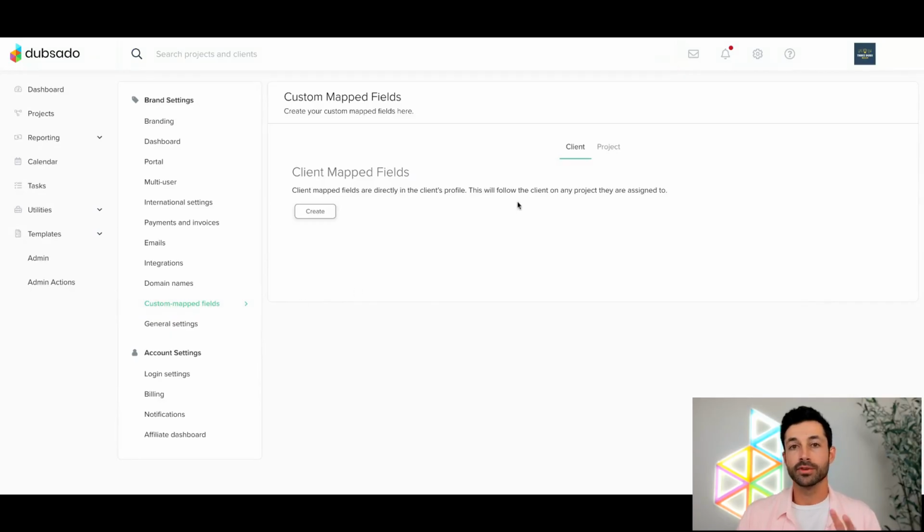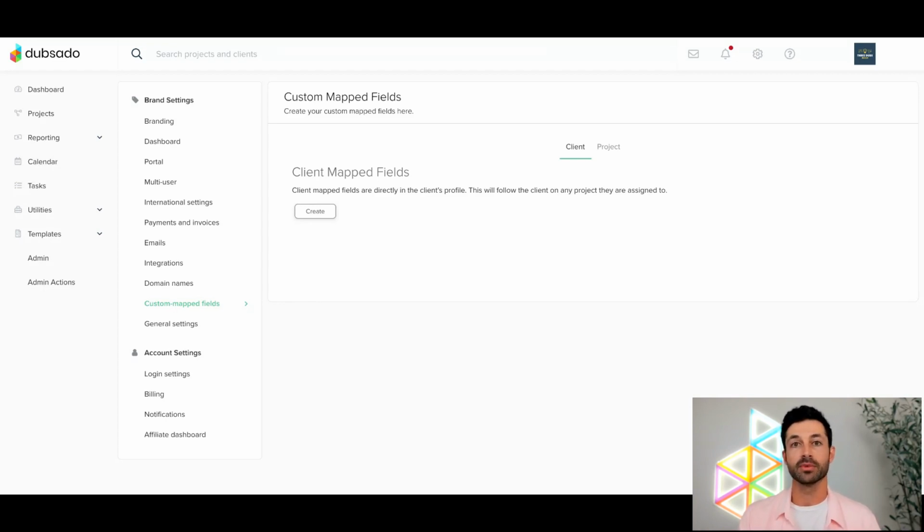Now here we have two different options for custom fields. We've got client map fields and we've got project map fields. And there's a really important distinction between the two. The best example I can give you for a client map field is information that's never going to change about your client. A really good example is their birthday, right? If your client says, hey, I was born on January 1st, they're always going to be born on January 1st, no matter what happens in the future, right?